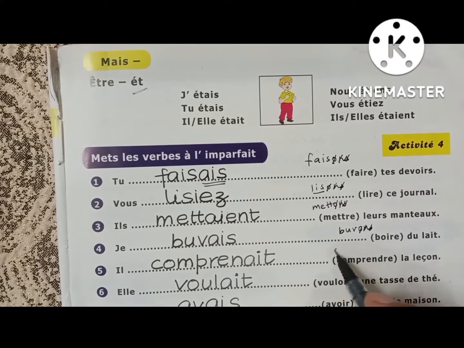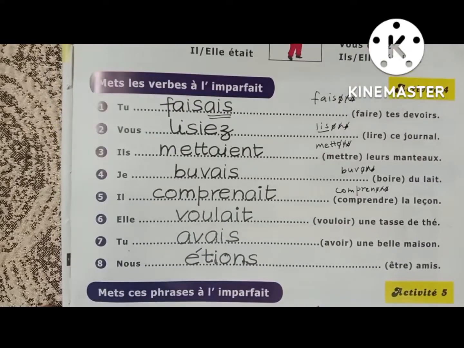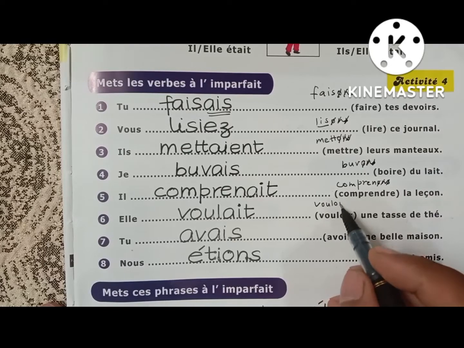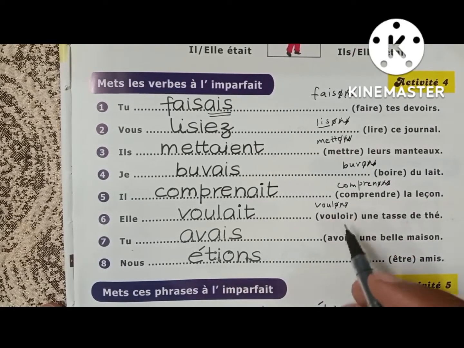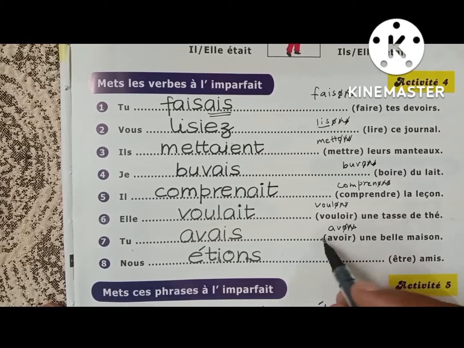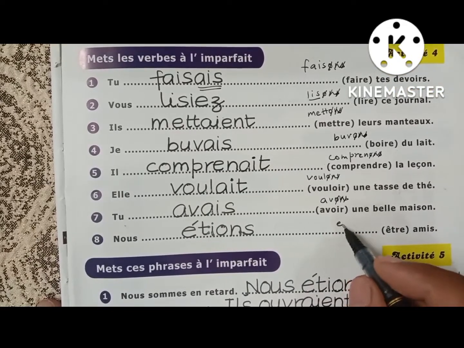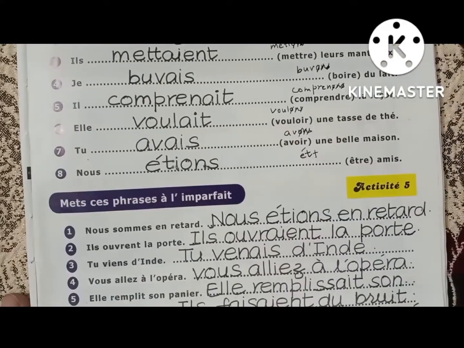Comprendre: it is comprenons, ons will be dropped and then we have to add ait. Vouloir: vouloir according to nous is voulons, ons is dropped, voul plus ait. Avoir: according to nous is avons, ons is dropped, av plus ais. Être: as I said, this is the exception. Ét plus ions you have to write.